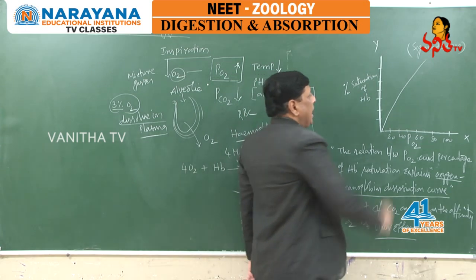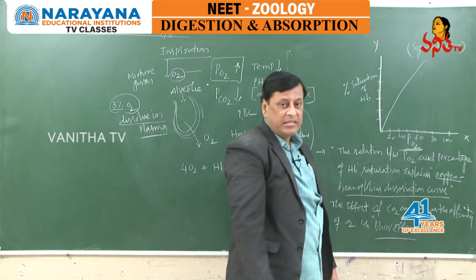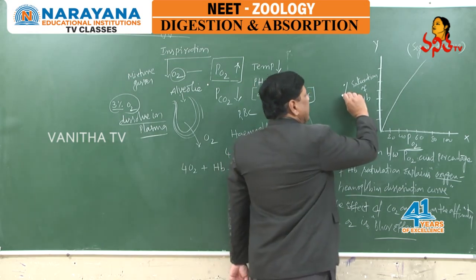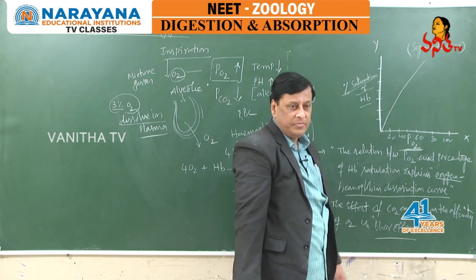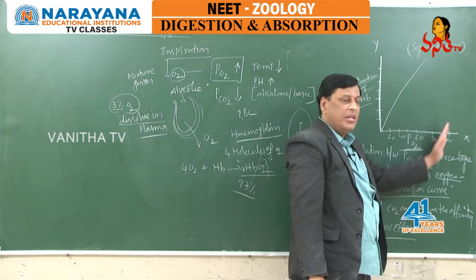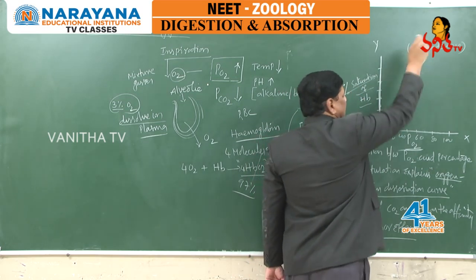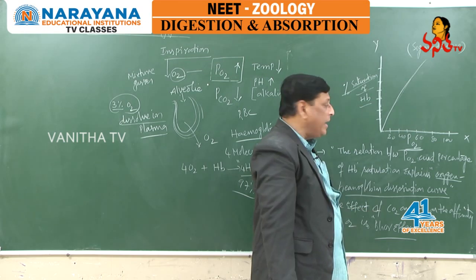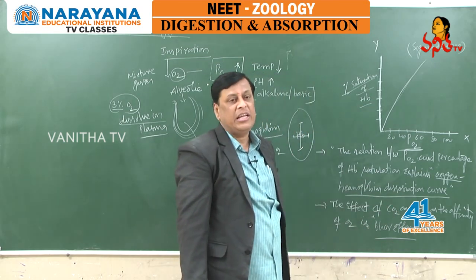By taking a graph, partial pressure of oxygen on the x-axis and percentage of saturation of hemoglobin on the y-axis. When partial pressure of oxygen increases, obviously saturation of the hemoglobin also increases.